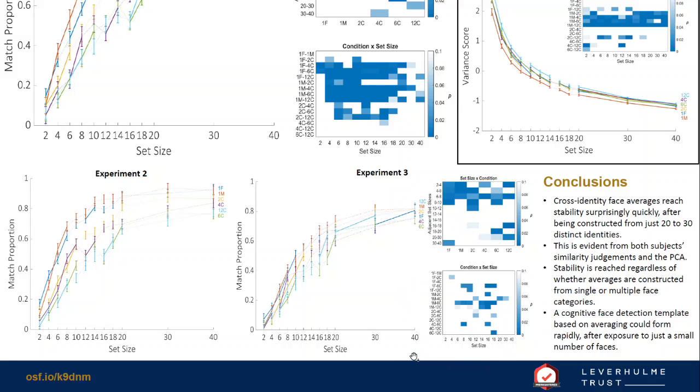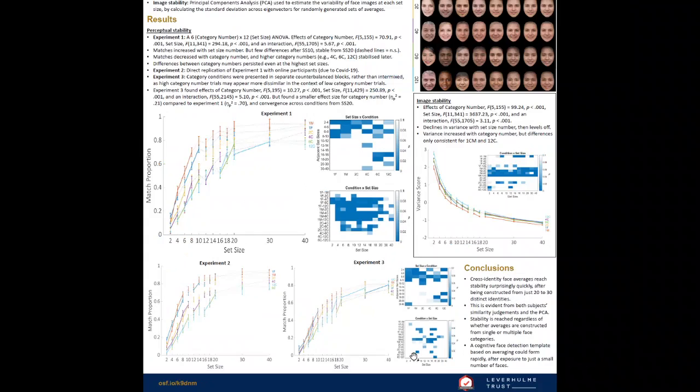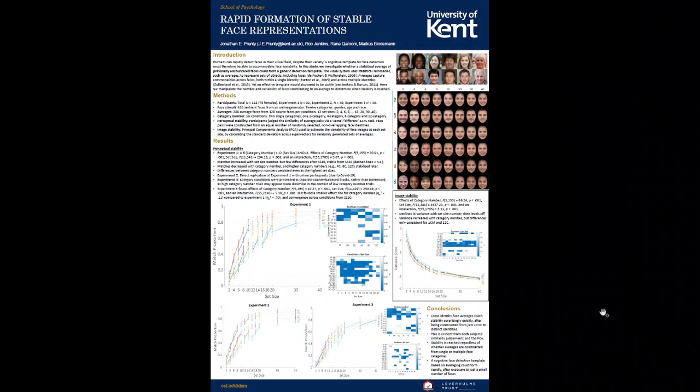So to conclude, we have shown that cross-identity face averages can stabilize surprisingly quickly, with just 20 to 30 different faces. This stability is reached regardless of whether averages are constructed from just one or from multiple face categories. Our results demonstrate that an average representation of previously encountered faces would have both the stability and the generalizability required to form an effective cognitive detection template.